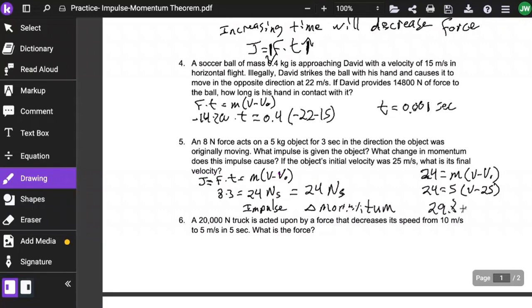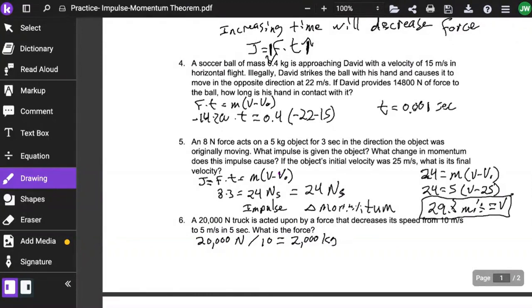Going into number 6. Number 6, a 20,000 Newton truck is acted upon by a force that decreases its speed from 10 meters per second to 5 meters per second in 5 seconds. What is the force? Well, if we're starting with a 20,000 Newton truck, that's its weight or force of gravity. If we take the weight or force of gravity and divide by 10, we would have the mass. So 20,000 divided by 10 should give us 2,000 kilograms. Taking the weight divided by 10 gives us the mass, because we know mass times 10 is the force of gravity, which is the weight. Now that we have the mass, we're going to see what else we have.